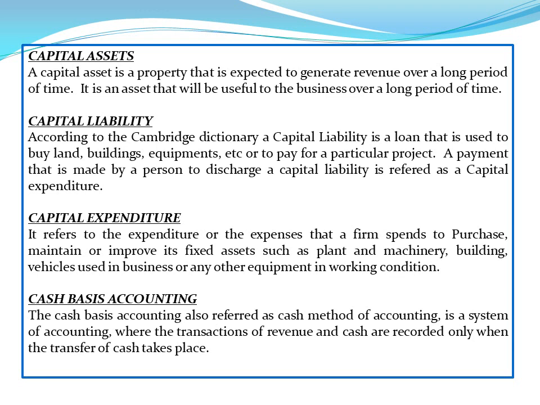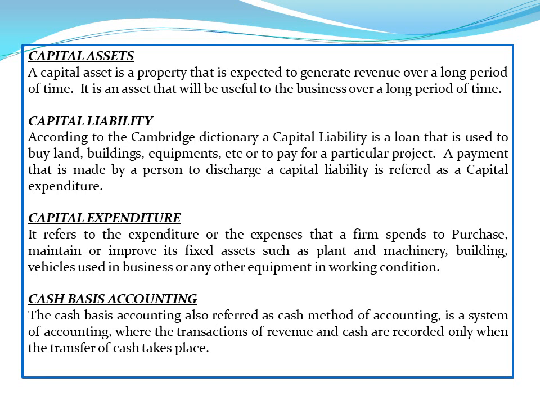According to the Cambridge Dictionary, a capital liability is a loan that is used to buy land, buildings, equipment, etc., or to pay for a particular project. A payment that is made by a person to discharge a capital liability is referred to as a capital expenditure. It refers to the expenses that a firm spends to purchase, maintain, or improve its fixed assets, such as plant and machinery, buildings, vehicles used in business, or any other equipment in working condition.